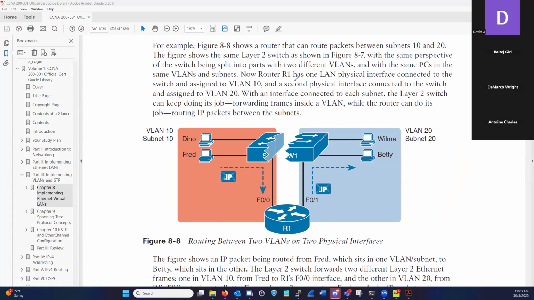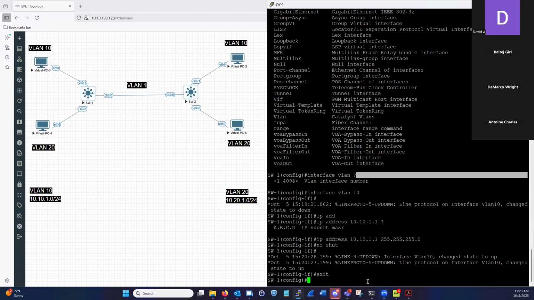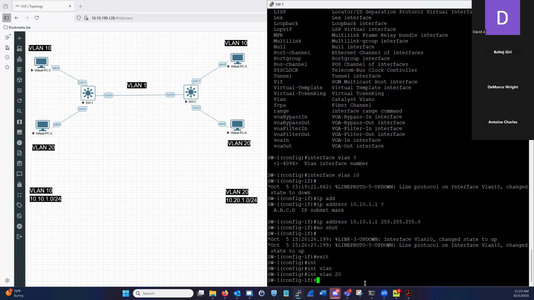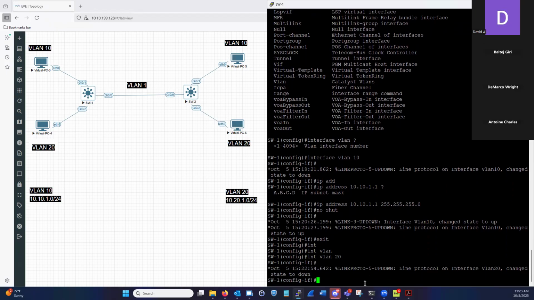Okay. So let me go ahead and move my pencil. Let's get back on the switch. We need to do the same thing for VLAN 20. Okay. So let's do interface VLAN, and let's do 20. We're going to get our syslog message. Our syslog message is going to say, hey, layer 2 is down. Layer 1 is also down. And let's verify what I told you guys.